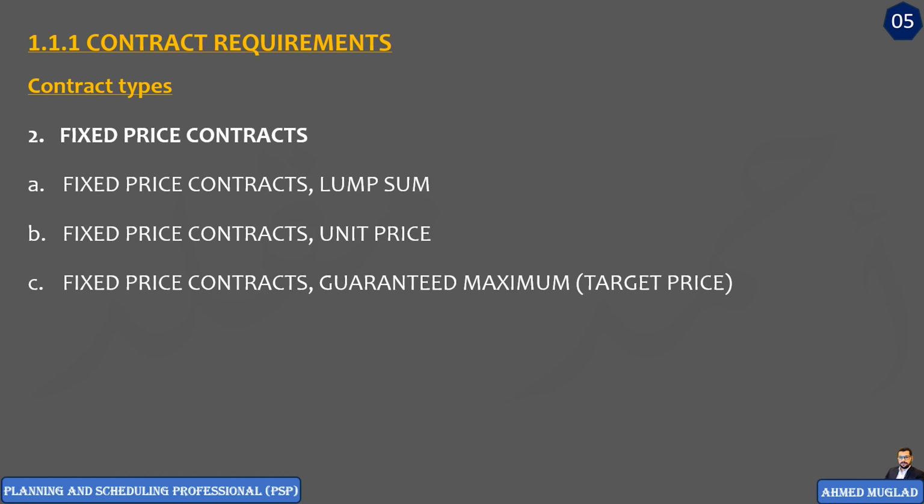The next one and the last one as well, fixed price contracts, bonus penalty. Here in this contract, simply the owner agrees to pay the contractor a bonus, usually a fixed amount or a fixed sum of money, for each day the project is completed ahead of schedule or below the specified total cost. And the same for the contractor.